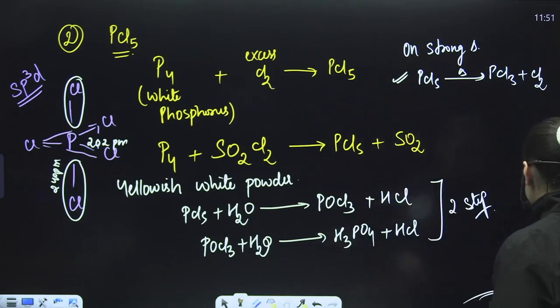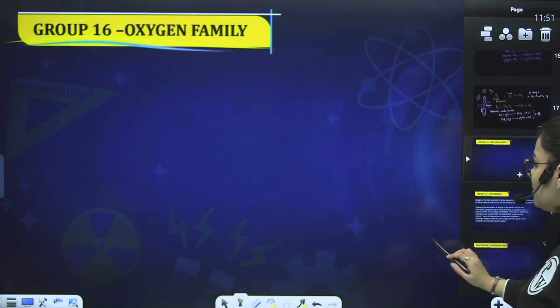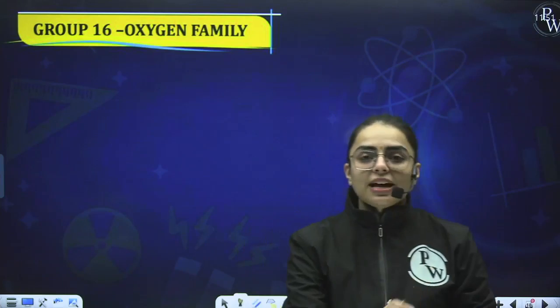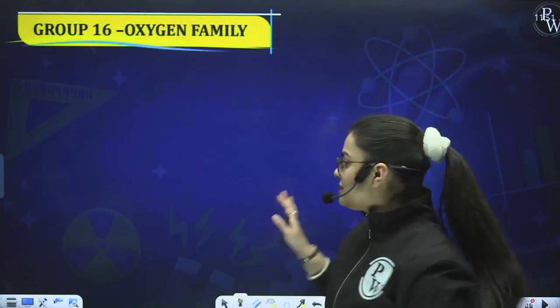So this ends our phosphorus and ends our nitrogen family. Now comes our next topic, group number 16, the oxygen family. As I have told you, the oxo acids of phosphorus and the oxides of nitrogen, we shall study all together. Because I have to take the NCERT image, I will take it in the next lecture. Don't worry about it.